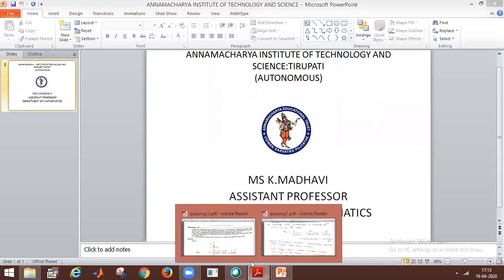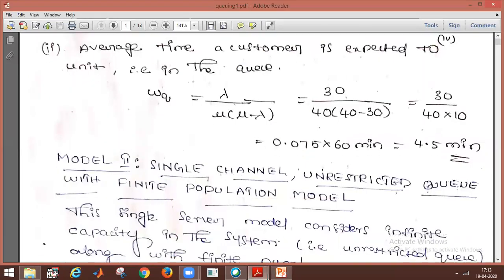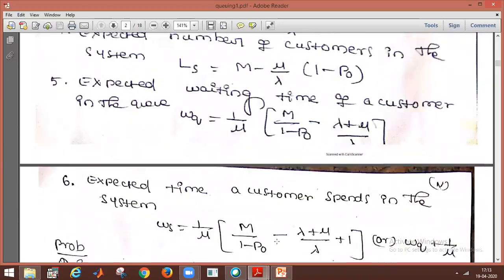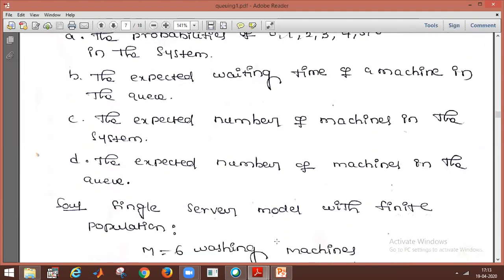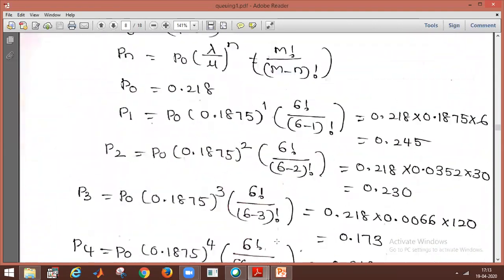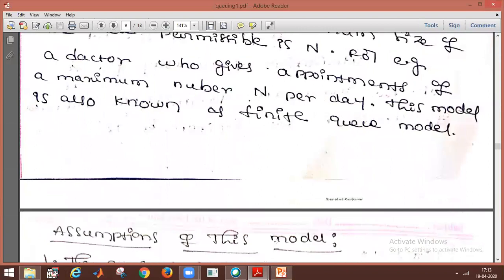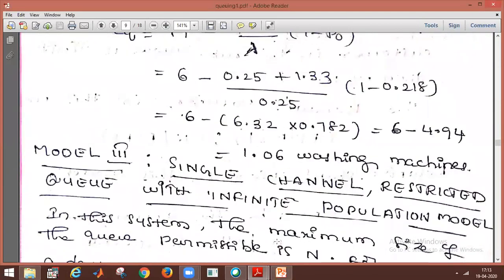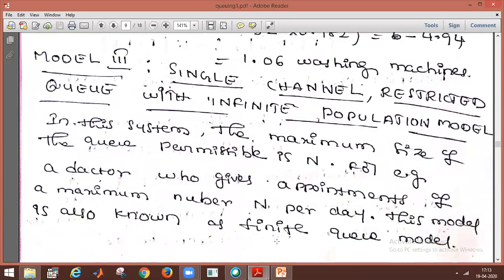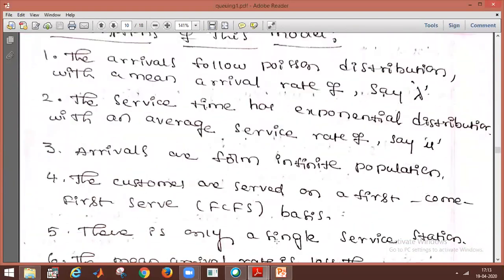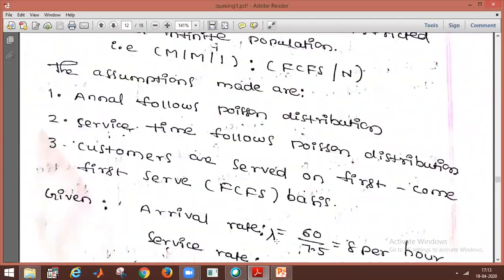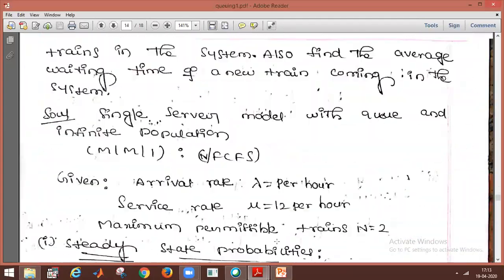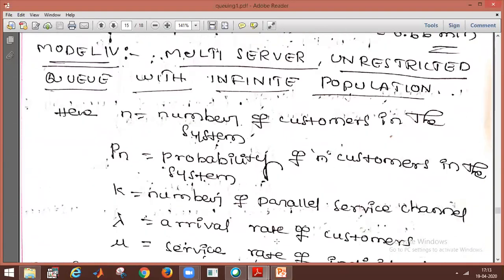So today I will discuss Model 4. What is Model 4? This is Model 3. Model 3 is the single channel and Model 4 is the multi-channel. That is the difference between Model 3 and Model 4. Model 3 is single channel, Model 4 is multi-channel.